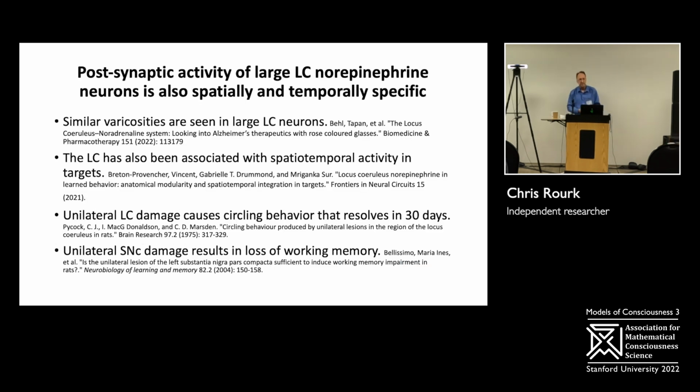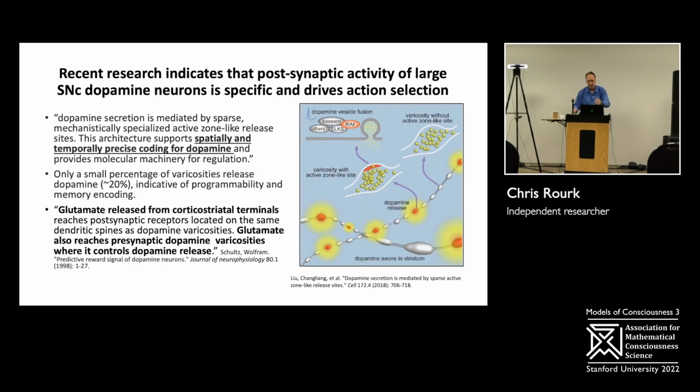Similar varicosities are seen in the locus coeruleus, and spatiotemporal activity in the targets in the locus coeruleus has been shown. These are bilateral structures, the LC and the SNC, and when you damage one side, you get either behavioral anomalies or working memory loss that resolves over time, which suggests that it's programmable. I kind of skipped over this, I'm sorry.